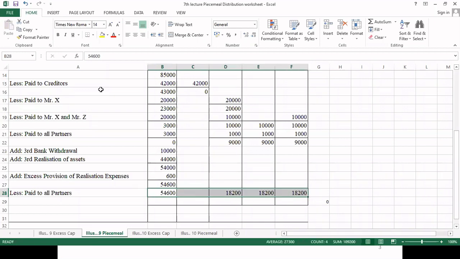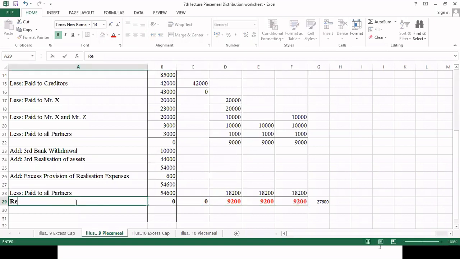So here the total comes to 0, cash available. We paid our entire liability completely, and we are getting a profit of 9,200. Okay, so if we are making a profit, I will color it in red so that it can tell us it is a profit.